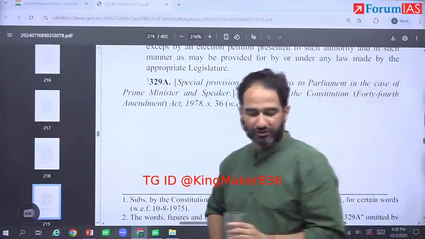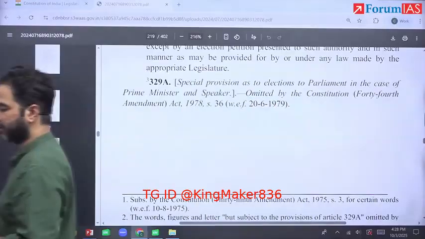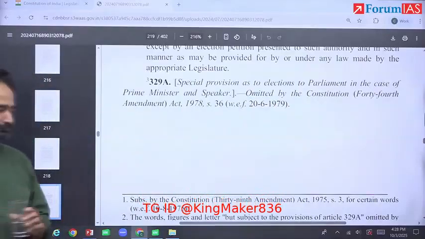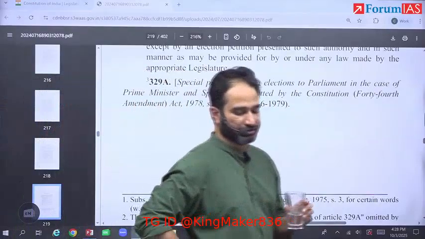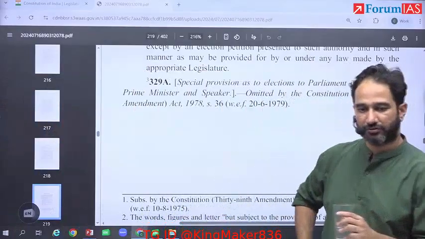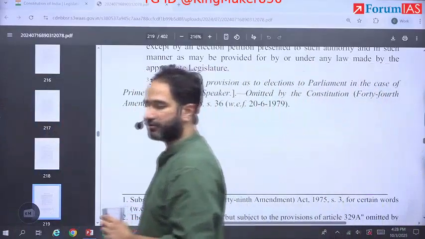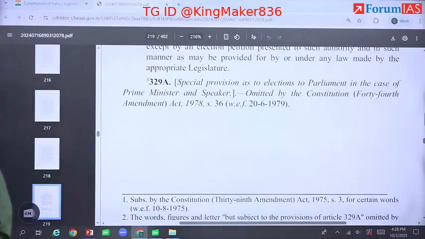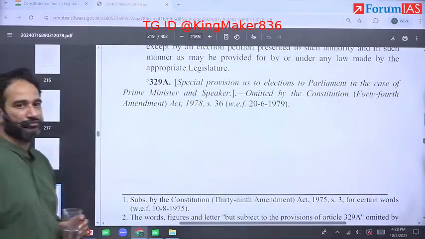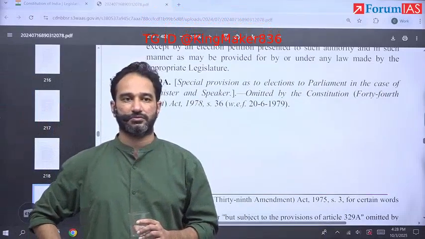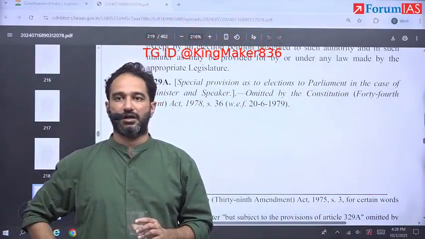Right, the third one: prevents concentration of power. You can give the example of basic structure and Minerva Mills.